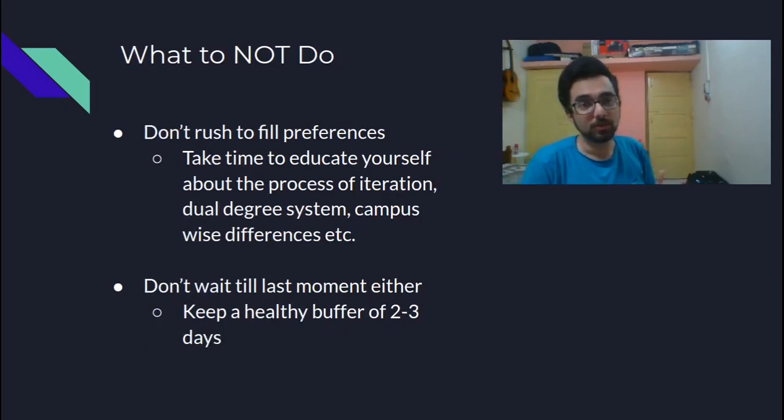What you should not do is, first of all, rush to fill preferences. There is a deadline, there is time before the deadline. If there are 15 days, take at least 12 days to educate yourself about the process of iteration, about the dual degree system, about the campus-wise differences. There are videos on this channel for those, but you can refer anywhere you want. That should be fine.